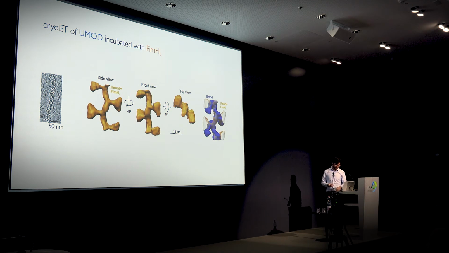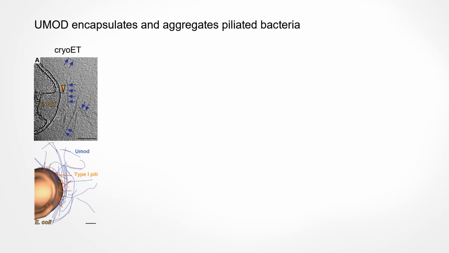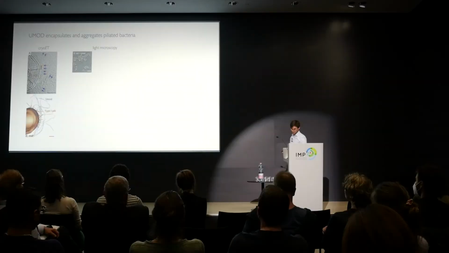When we then incubated uromodulin with piliated cells, we could indeed visualize how individual pili bind to this uromodulin, but one uromodulin, as it is a filament, can bind to several pili. So that means these piliated cells got completely encapsulated by uromodulin. And when you look at this at a bit larger scales, it also leads to bacterial clumping. And this was a completely new aspect of uromodulin biology, because it could mean that a bacterial clump is easier to remove with the urine flow compared to a single bacterium.